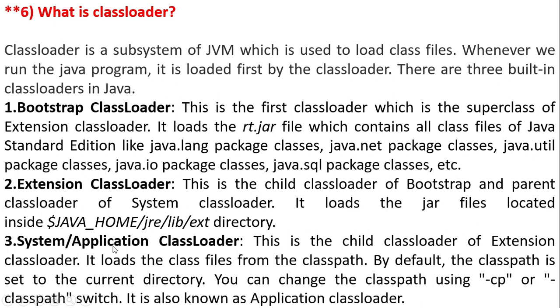Now we will see system or application class loader. This is the child class loader of extension class loader. It loads the class files from the class path. By default, the class path is set to the current directory. You can change the class path using the -cp or -classpath switch.